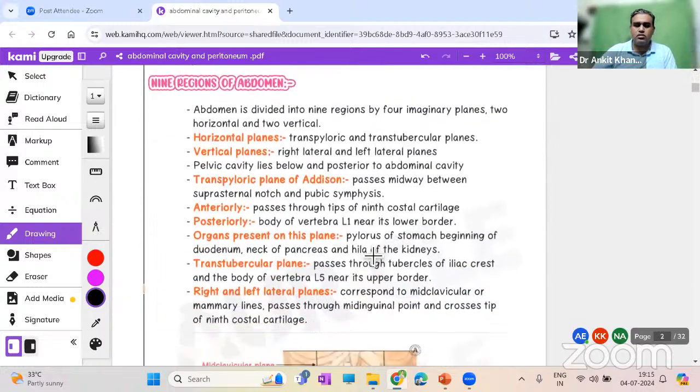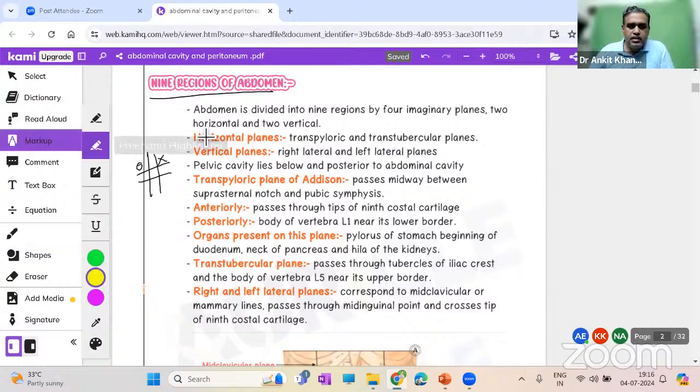Nine regions of the abdomen. This is what I was going to discuss with you, right? Just give me a second. Okay. So yes, we're discussing these nine regions of the abdomen. I hope all of you have played games like tic-tac-toe, where we make crosses and circles, and whoever makes three in sequence wins the game. So it is like that.